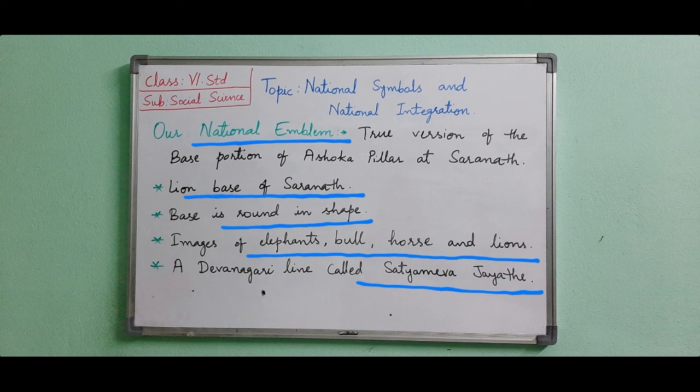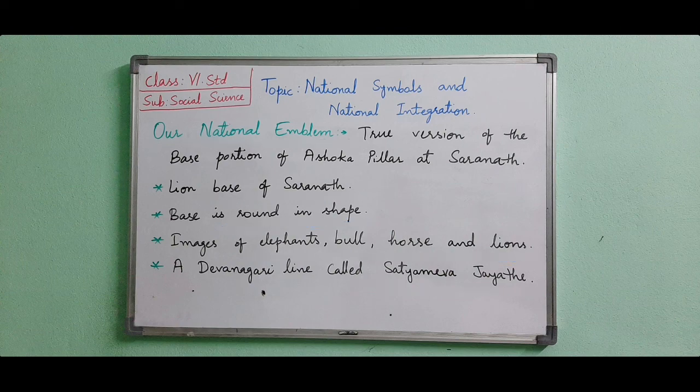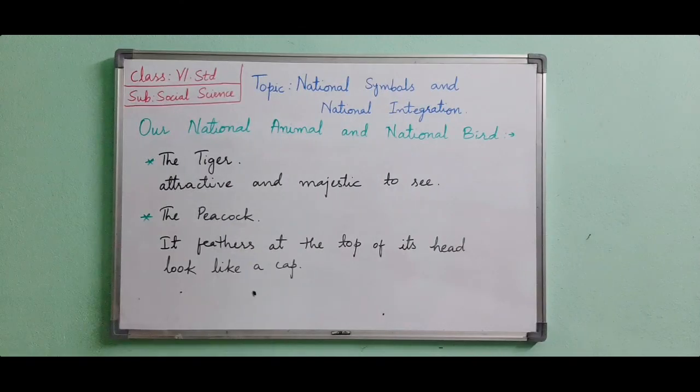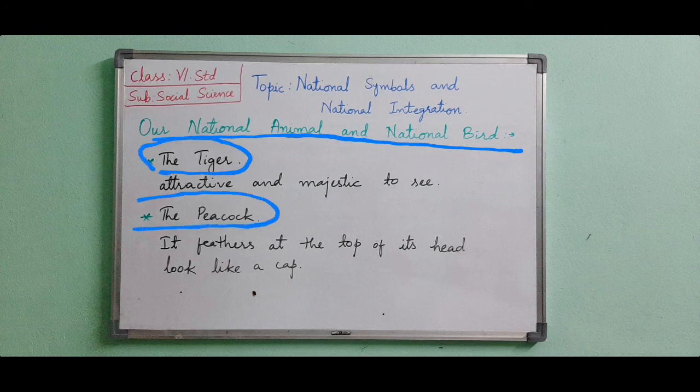Now next we will deal with the national animal and national bird. The tiger is our national animal. It is attractive and majestic to see. Its physique is strong. The peacock is our national bird. Its feathers at the top of its head look like a cap, which is attractive to see.